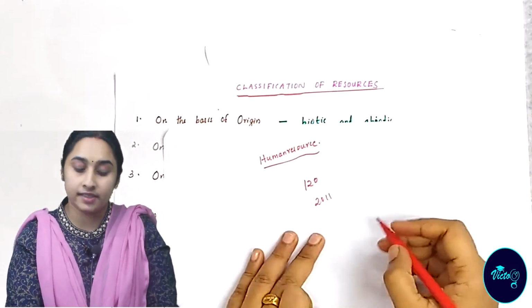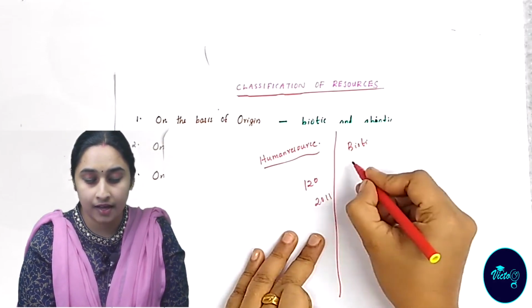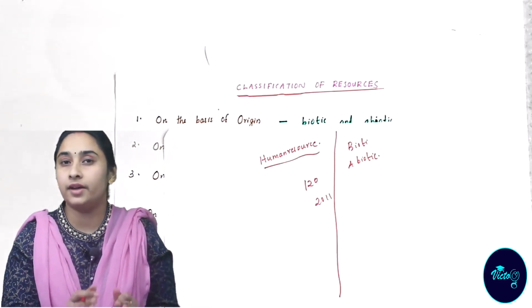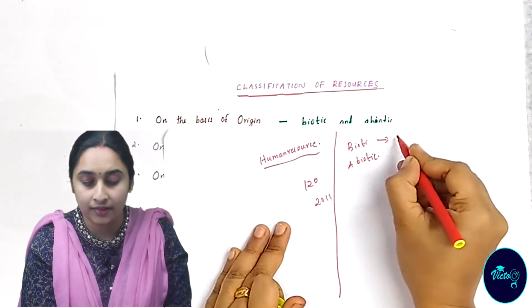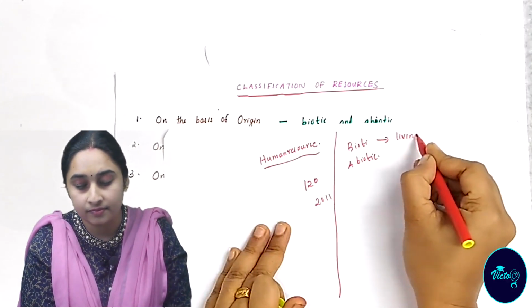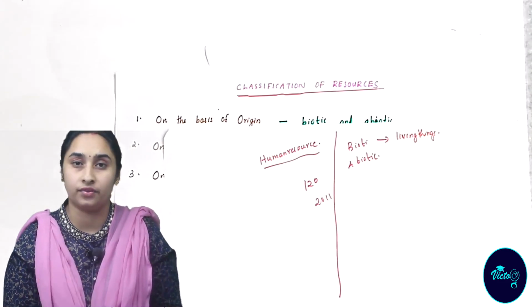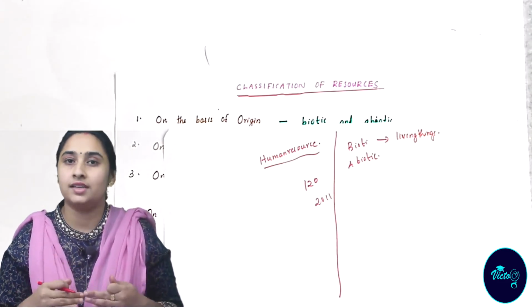On the basis of origin, resources are classified into biotic and abiotic. What does biotic mean? Biotic means all the living things are considered as biotic resources. Living things means the substances or things which have life. Examples: fish, livestock, human beings, plants.